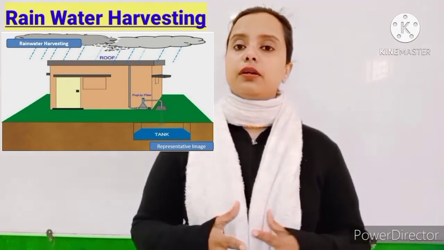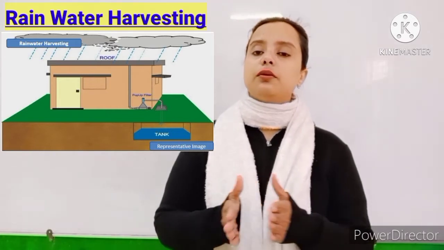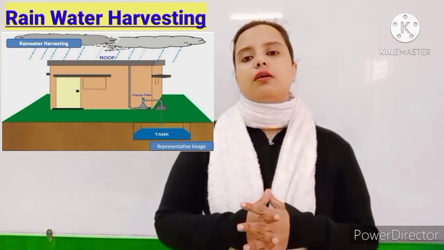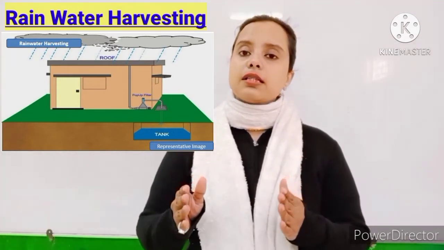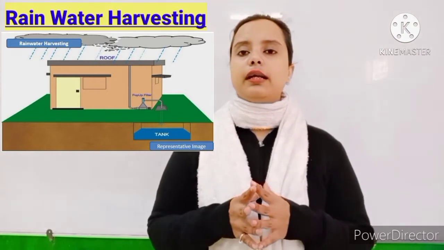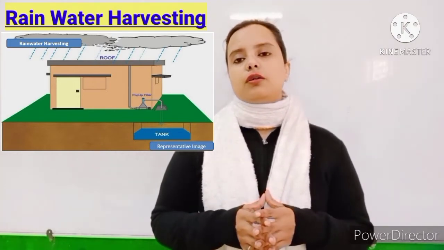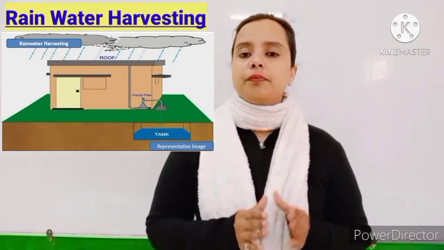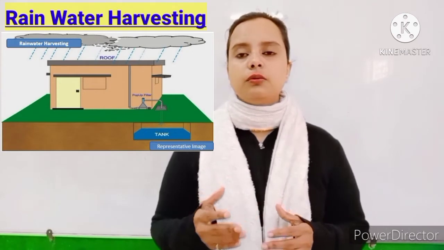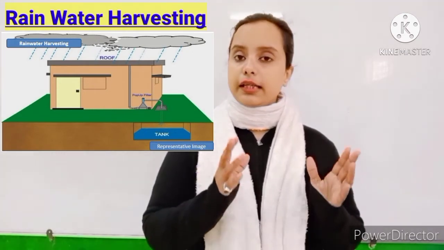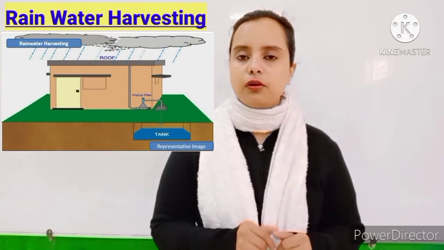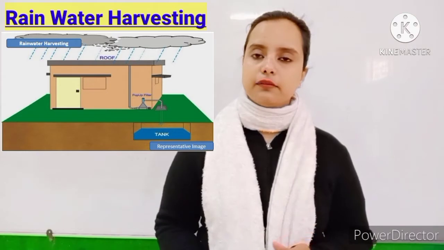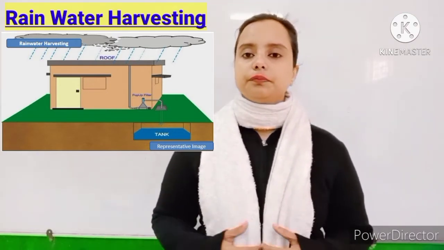In places where rainfall takes place only during the monsoon season, like Delhi and Uttarakhand, it is very important to collect the rainwater to overcome water problems. There also, some of the people collect the water on their rooftop, and from the rooftop the water gets drained into the tank which they have made for the collection.